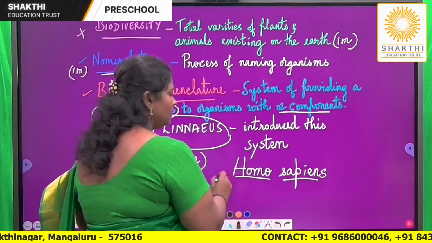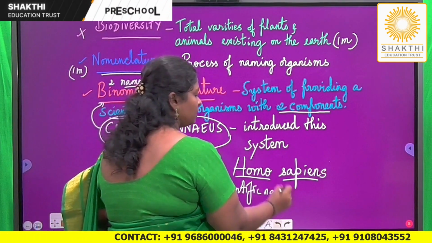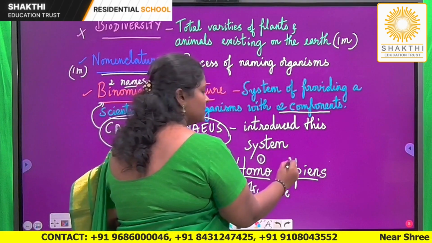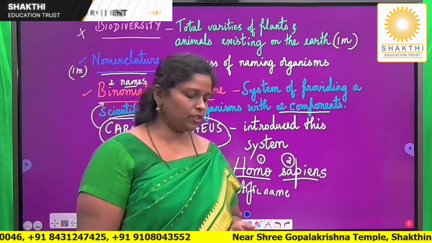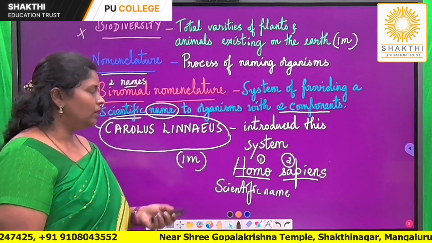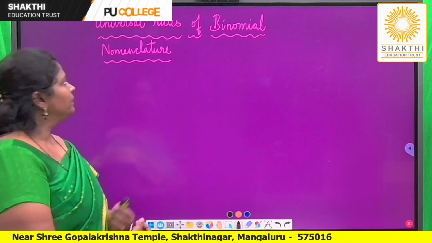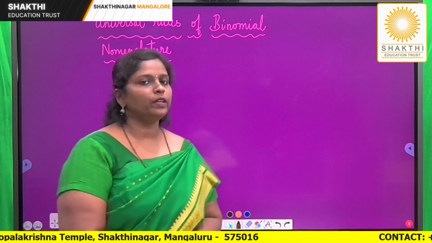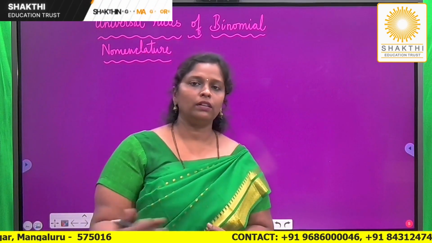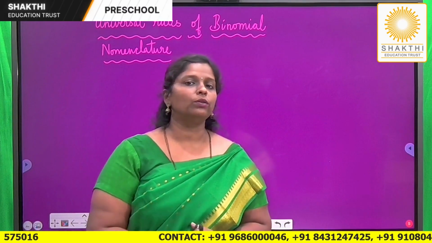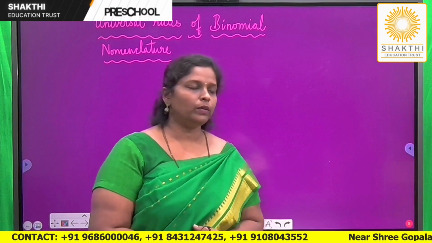This is the scientific name of human beings, the scientific name that has been given to us. In the scientific name, there are two components, the first one and the second one. So this system of naming is called binomial nomenclature. Now, from the examination point of view, a very important 5-mark question which can be asked is the universal rules of binomial nomenclature. Whatever name is given to a plant or an animal, the same system should be followed throughout the world. Hence it is called universal rules of binomial nomenclature.